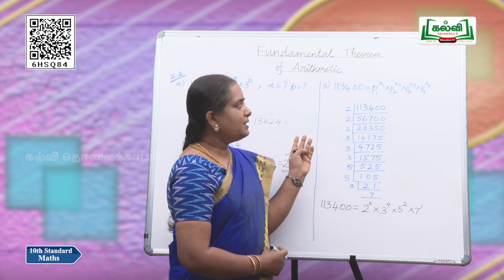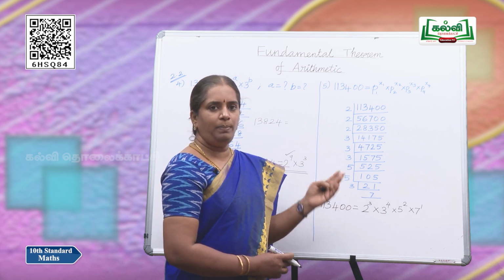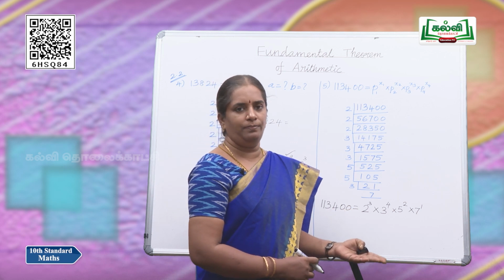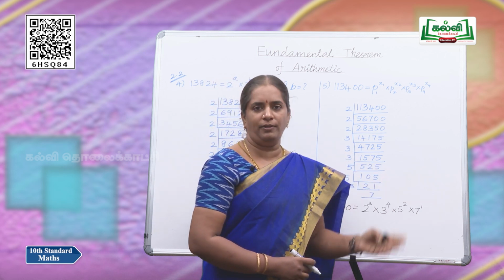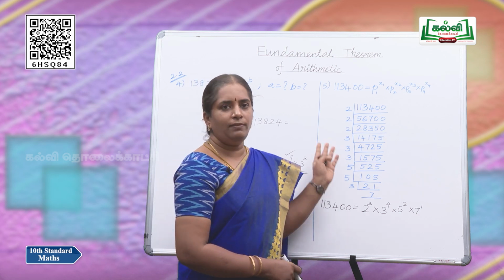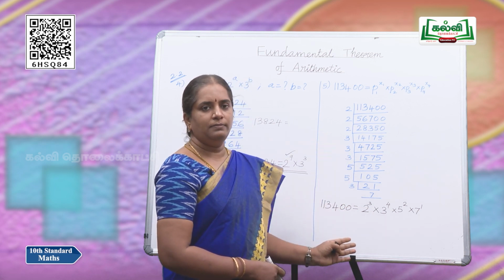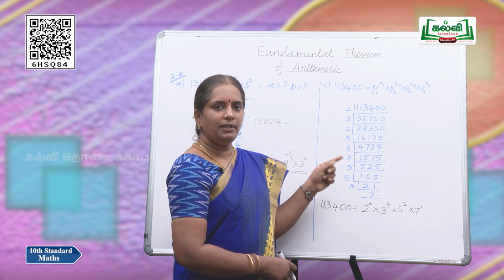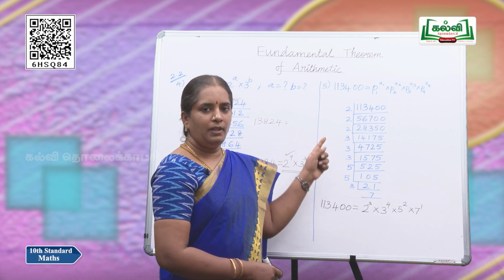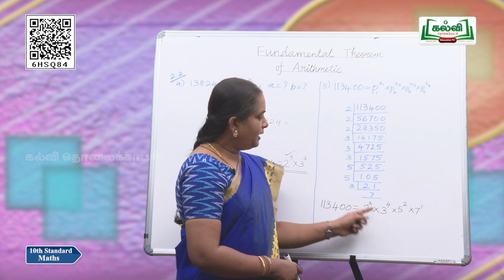Look at the sum. This number should be split as p1 power x1 into p2 power x2 into p3 power x3 into p4 power x4, where p1, p2, p3, p4 are prime numbers written in ascending order. Shall we decompose? Using prime factorization, we can decompose like this. After decomposition, we will write 2 power, how many 2's are there? Count, how many 2's? 3 2's. So, 2 power 3. How many 3's are there?